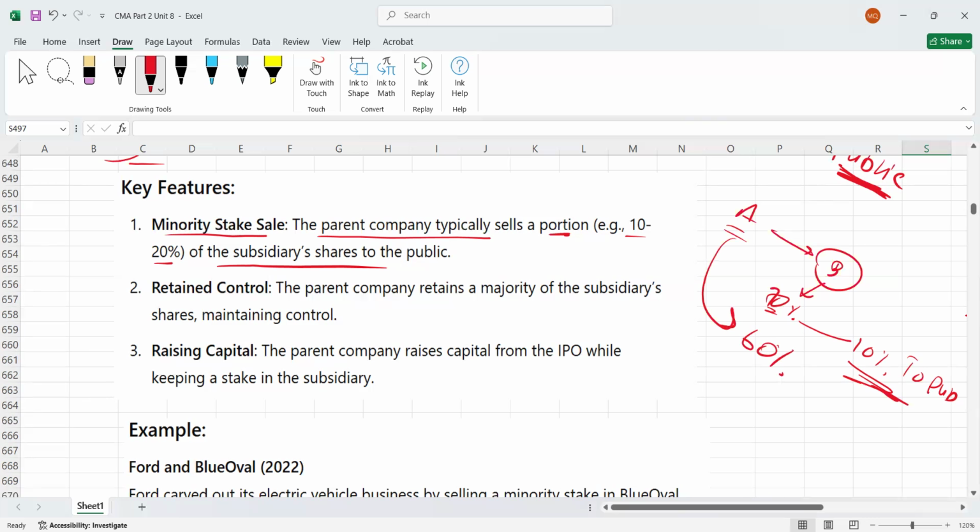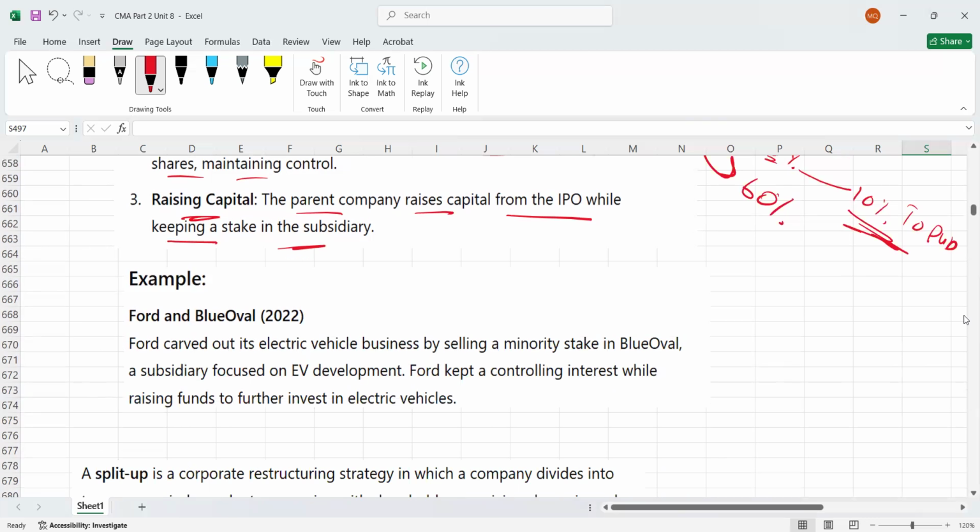So retained control: the parent company retains a majority of the subsidiary's shares, maintaining control. So A will still have control over B. Raising capital: obviously the parent company raises capital from the IPO, initial public offer, while keeping a stake in the subsidiary. And here we got the example of Ford and Blue Oval.